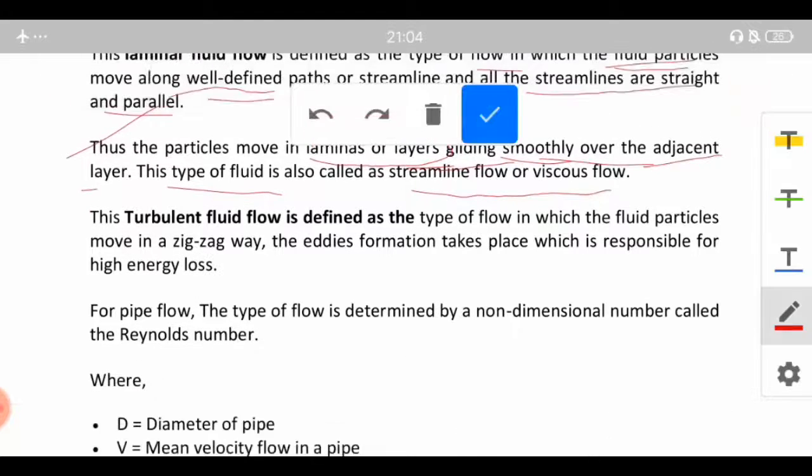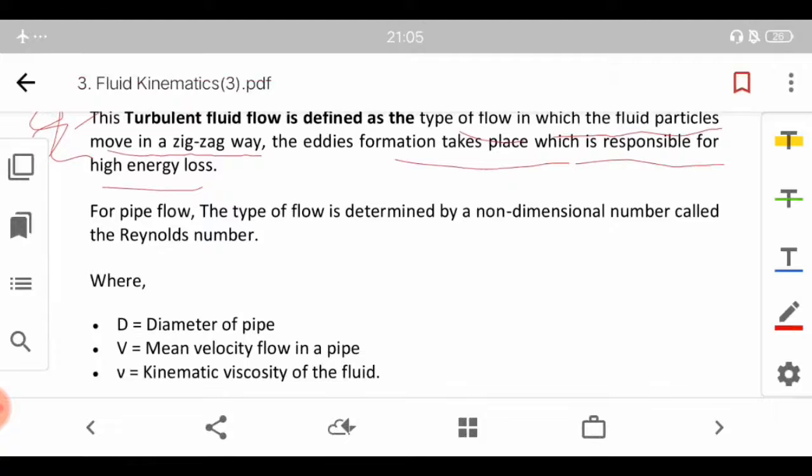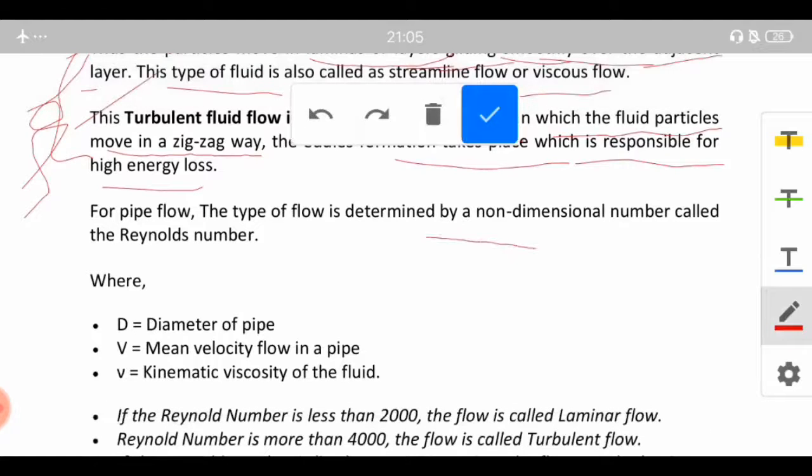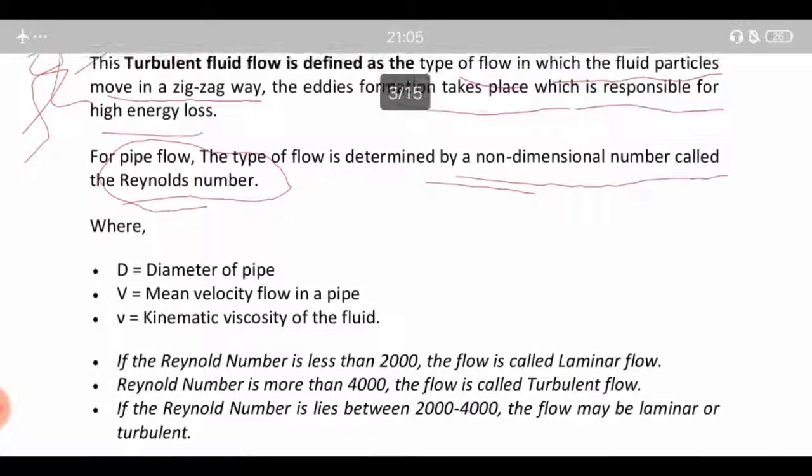Next is the turbulent fluid flow, defined as the type of flow in which the fluid particles move in a zigzag way. Eddy formation takes place, which is responsible for high energy loss. So basically the path will not be defined for any particle in a turbulent flow. For pipe flow, the type of flow is determined by a non-dimensional number called the Reynolds number. Basically, it is a number which helps us define whether a flow is turbulent or laminar.